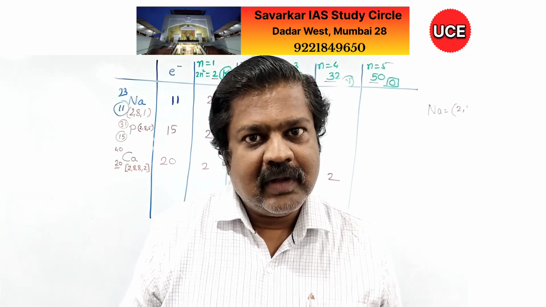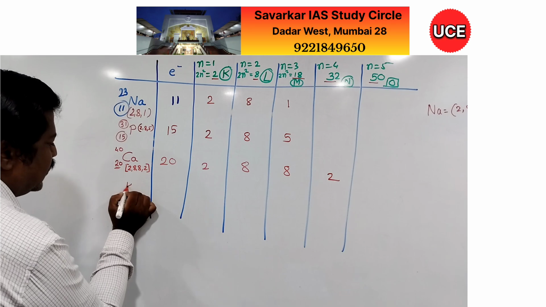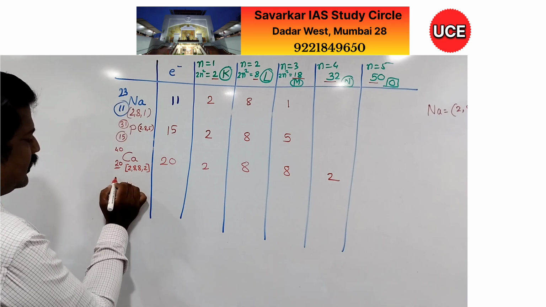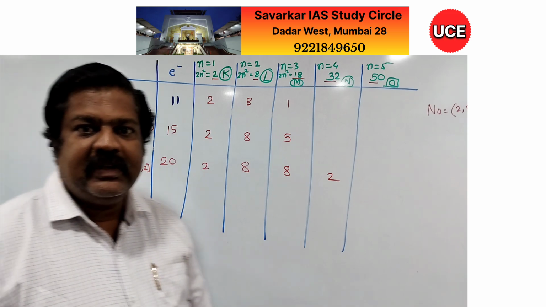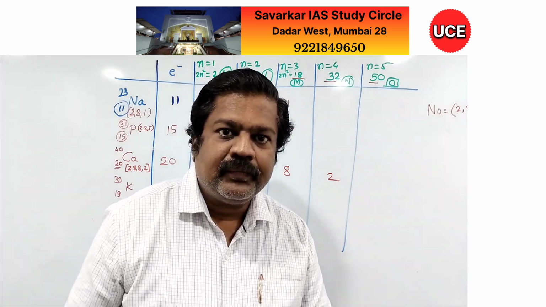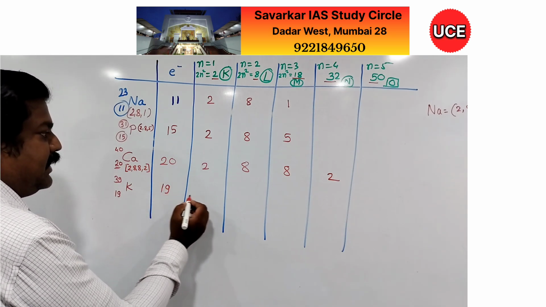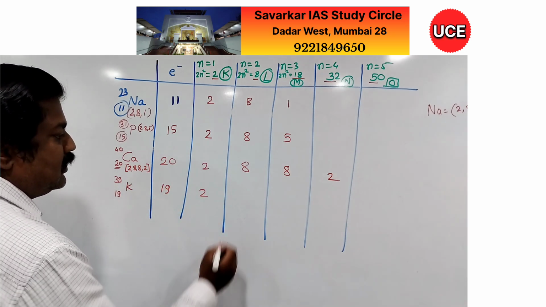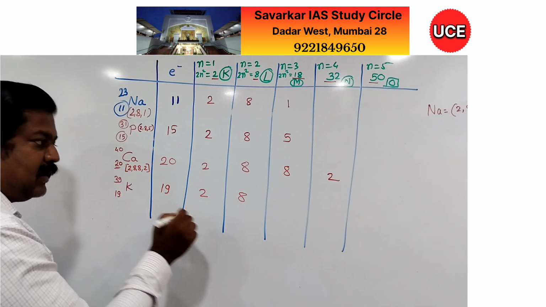Getting the idea? Now you try one more element yourself, that is potassium, atomic number 19, mass number 39. Pause this video and then observe. Now it is the same as calcium: number of electrons 19, first shell 2 electrons, second shell 8, 2 plus 8 is 10, remainder 9.